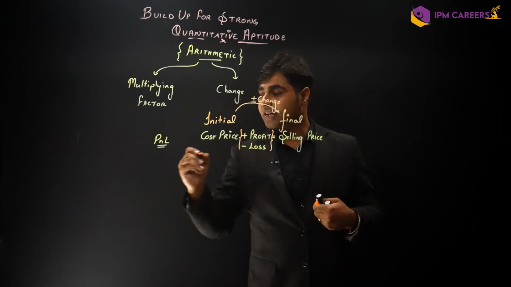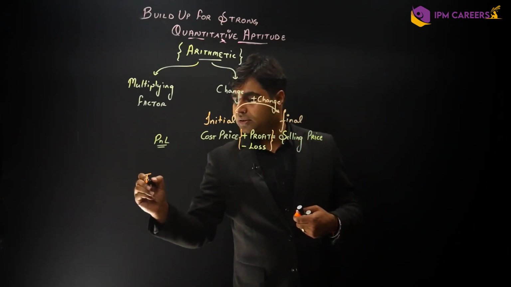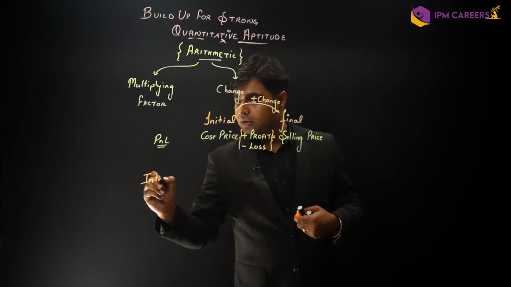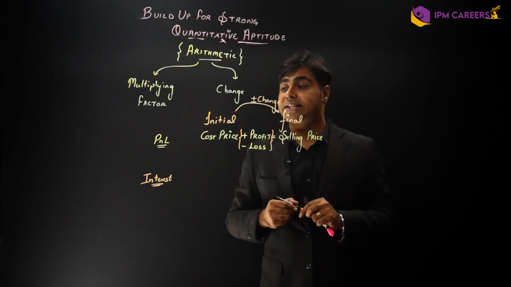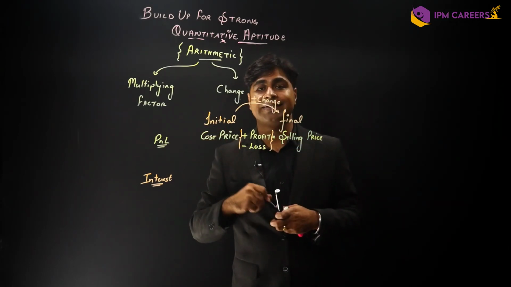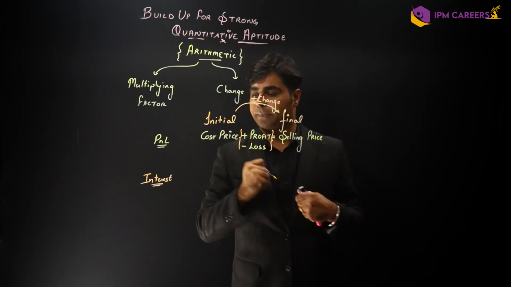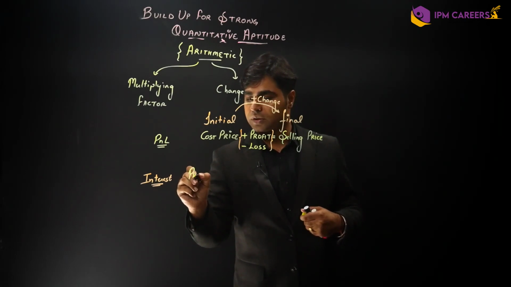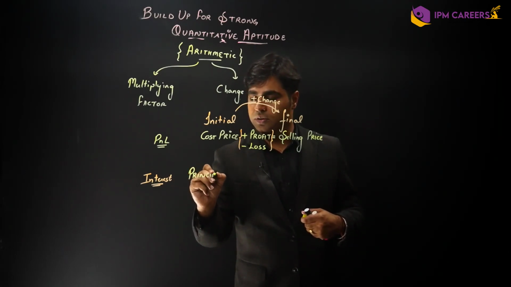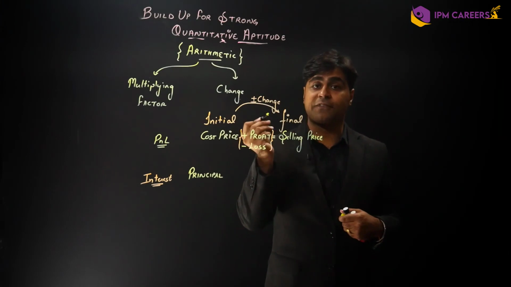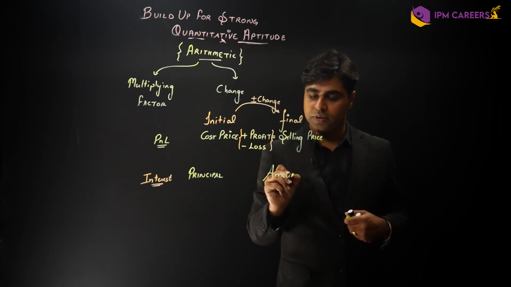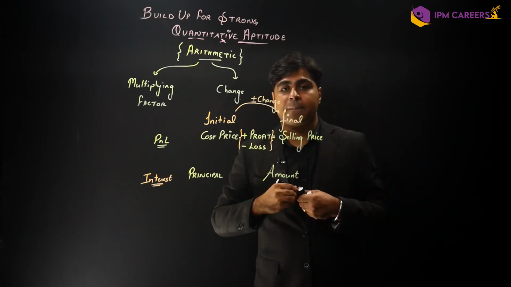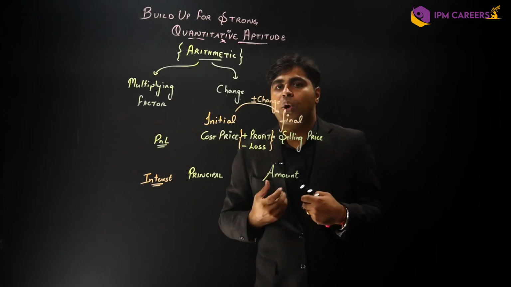Then if I take up the concept of interest, in the unit of interest, what happens? The same initial quantity is now called what? Principal. The same final quantity is now called amount. Principal is the sum of money that you had with you.